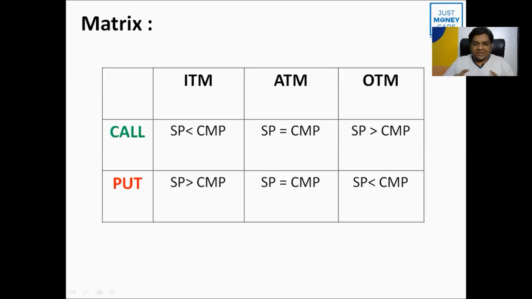So just remember and learn this matrix. It will help you identify whether the call or put options are ITM, ATM, or OTM. So this is the very basic of identifying whether the call options or put options are ITM, ATM, or OTM. I hope you are clear about ITM, ATM, and OTM strike prices in the case of call and put.